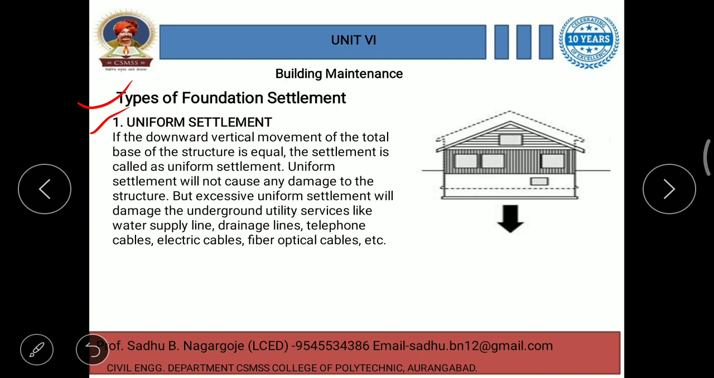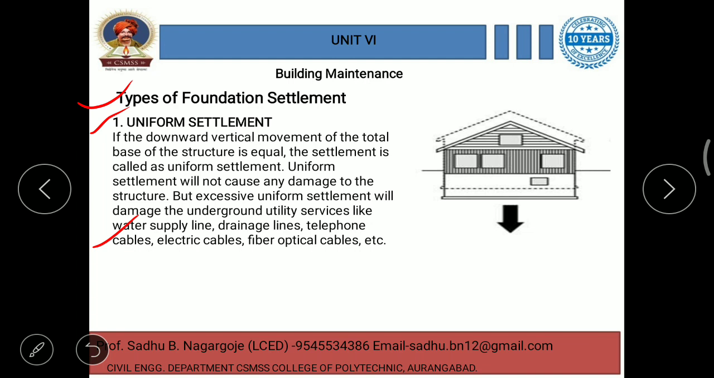Uniform settlement will not cause any damage to the structure, but excessive uniform settlement will damage the underground utility services like water supply line, drainage line, telephone cables, electric cables, fiber optical cables, etc. These types of underground utilities may get affected due to this type of settlement.